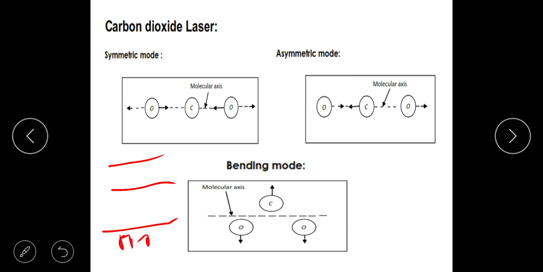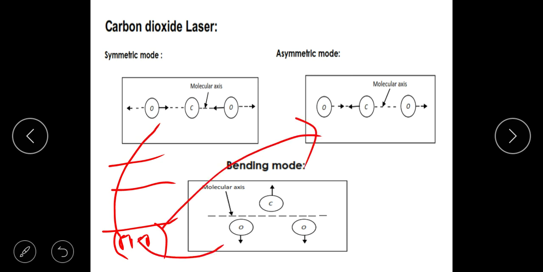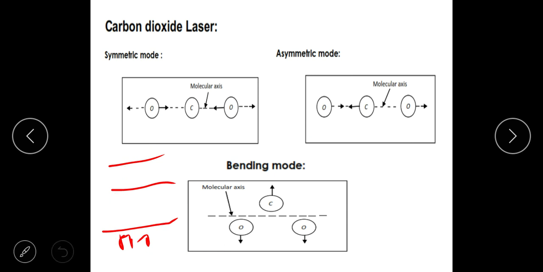And the first symmetric mode is, in these three, the first represents this, the second represents this, and the third represents this. This is what you have to remember. And in the quantized scheme of things, this is called an energy level diagram. In the symmetric mode, it can be either in the ground state, or it could be in the first excited state or second excited state.